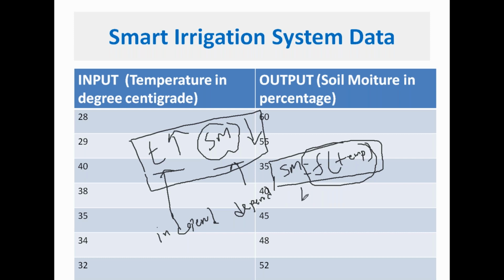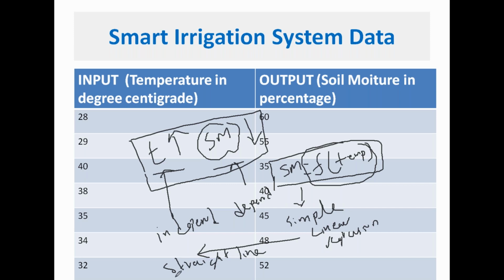In linear regression, simple linear regression, we generally use the straight line equation. All of you know the straight line equation.